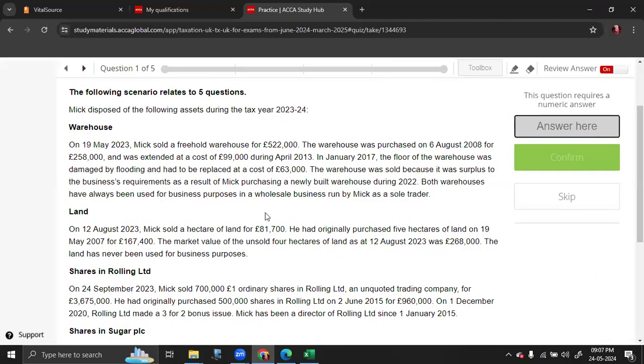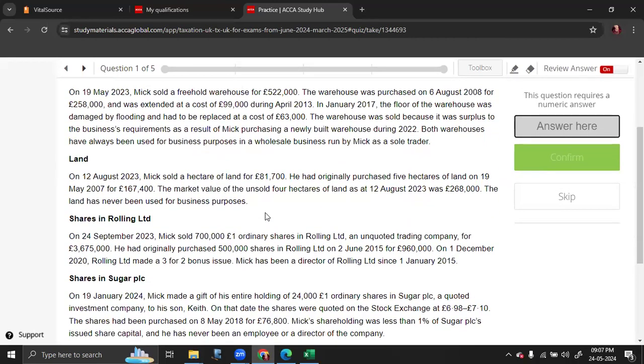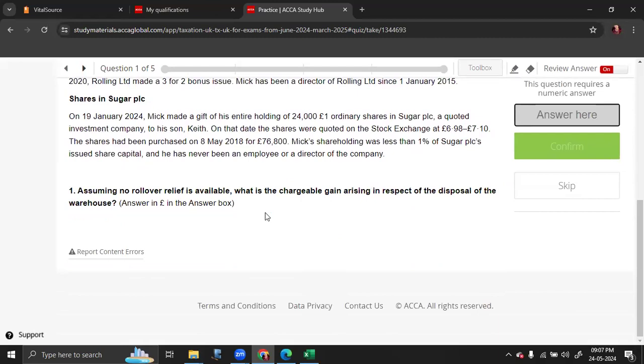On 19th May, Mike sold a freehold warehouse for 522,000. The warehouse was purchased for 258,000, and was extended at a cost of 99,000 during April 2013. In January 2017, the floor of the warehouse was damaged by flooding and had to be replaced at a cost of 63,000. The warehouse was sold because it was surplus to the business requirement as a result of MIC purchasing a newly built warehouse. Both warehouses have been used for business purposes in a wholesale business run by MIC as a sole trader. First part of the question is, assume there is no rollover relief. What is the chargeable gain arising on the disposal of the warehouse?